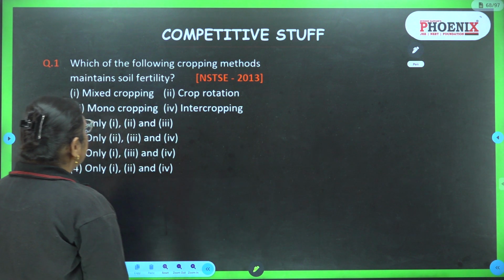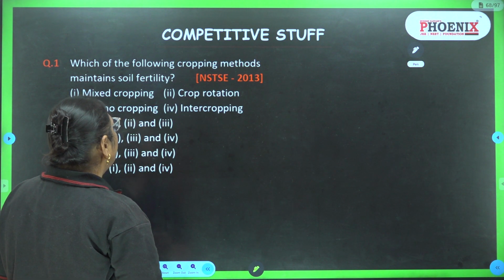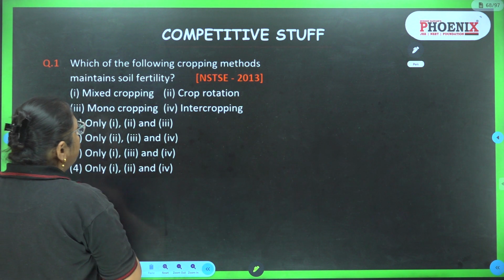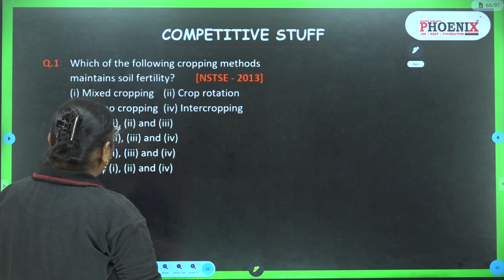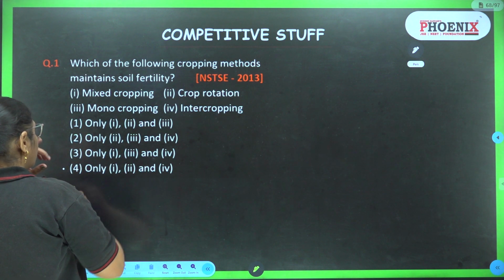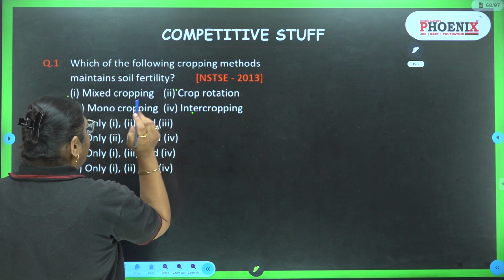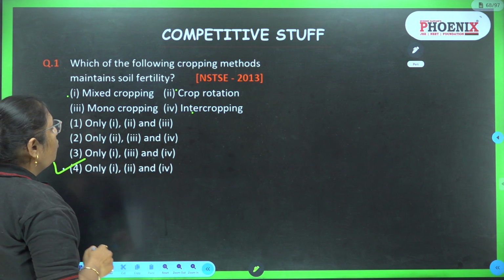The first question is, which of the following cropping methods maintain soil fertility? Mixed cropping, crop rotation, intercropping, monocropping. Okay, so mixed cropping, yes. Crop rotation, yes. Intercropping, yes. So the answer is fourth one.